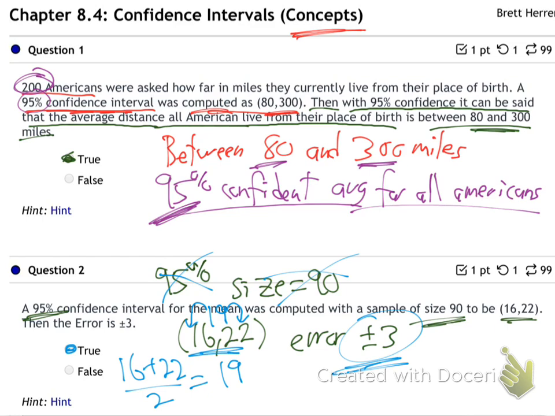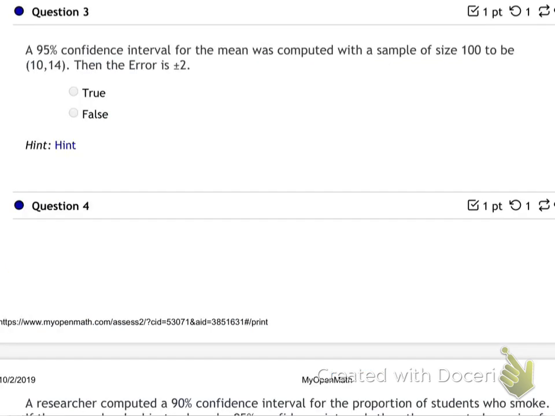Is that making sense? A quicker way is you could just look at this interval. How far is it from 16 to 22? If you subtract them, it's 6. The error's got to be half that because it covers half the distance each way. So the error's got to be plus or minus 3, doesn't it? That good? Try number 3. It gives you another confidence interval and asks about the error. They're saying 10 to 14, the error is plus or minus 2. Is that true? Yes, that's the same thing, because that's a gap of 4, which is plus or minus 2 either way. Perfect.